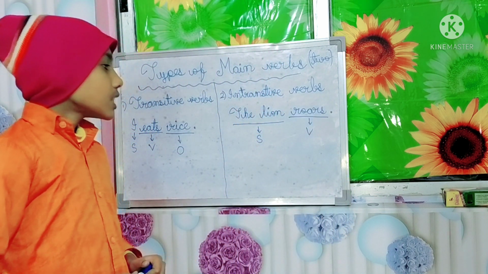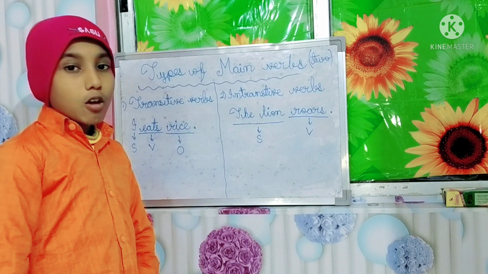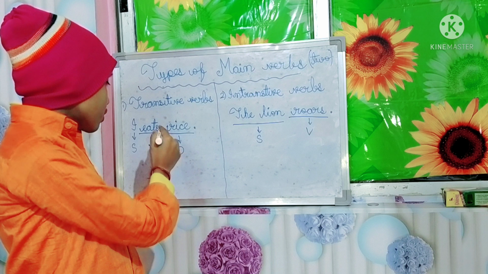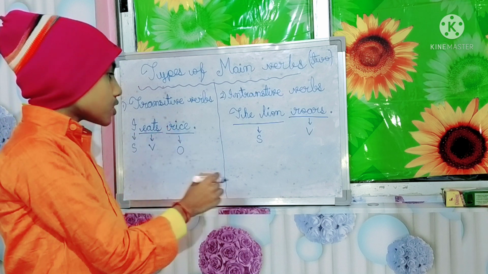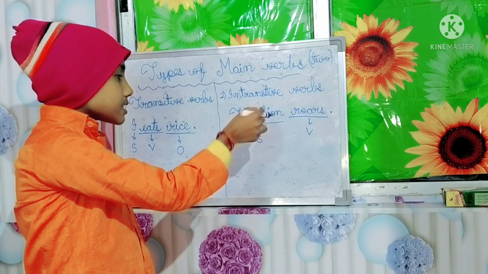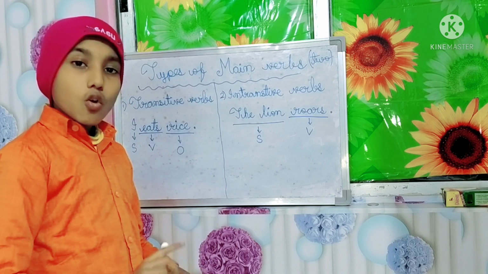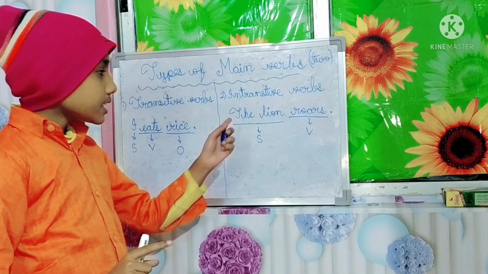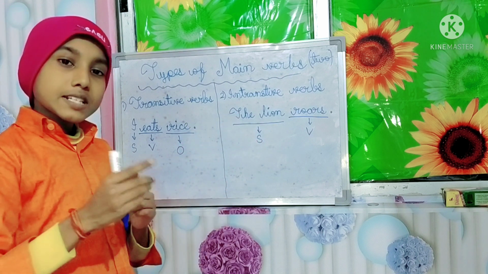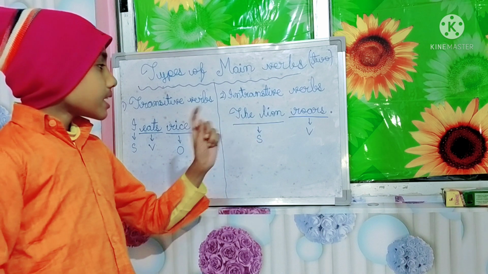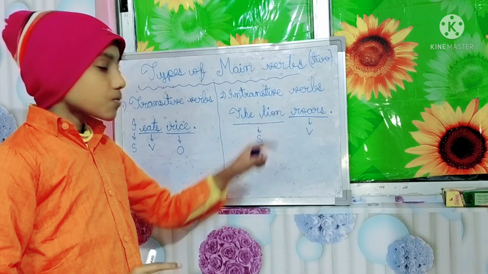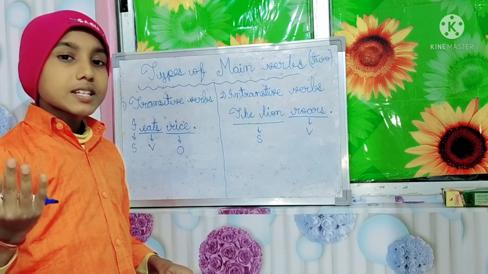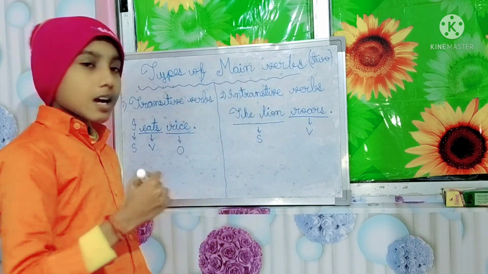Now see here, the lion roars. Is there any object? No object. There is no object here. Here only subject and verb are given. No object is given. Means this is an intransitive verb. You can see that the lion roars is making a complete sentence. This verb roars does not require any object to complete its sentence, because it is already making a complete sentence.